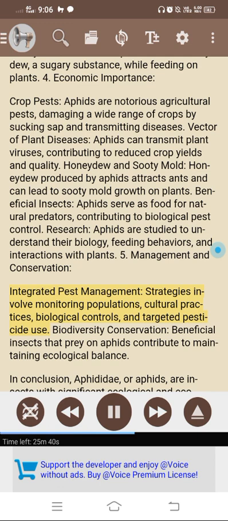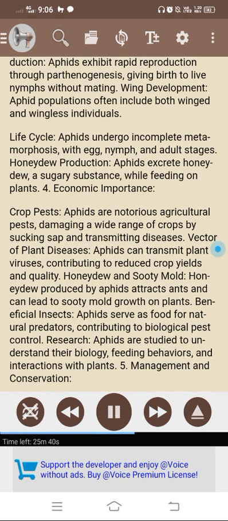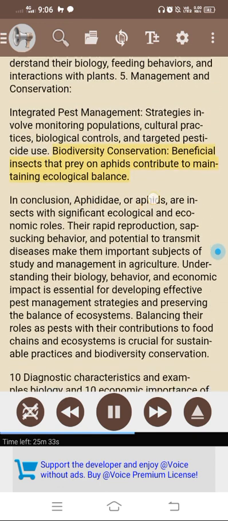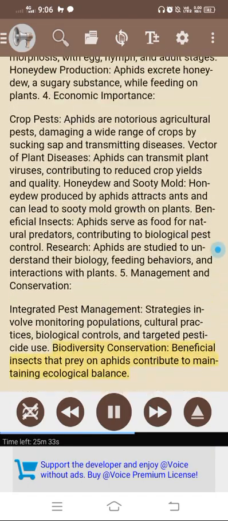Integrated pest management. Strategies involve monitoring populations, cultural practices, biological controls, and targeted pesticide use. Biodiversity conservation. Beneficial insects that prey on aphids contribute to maintaining ecological balance.